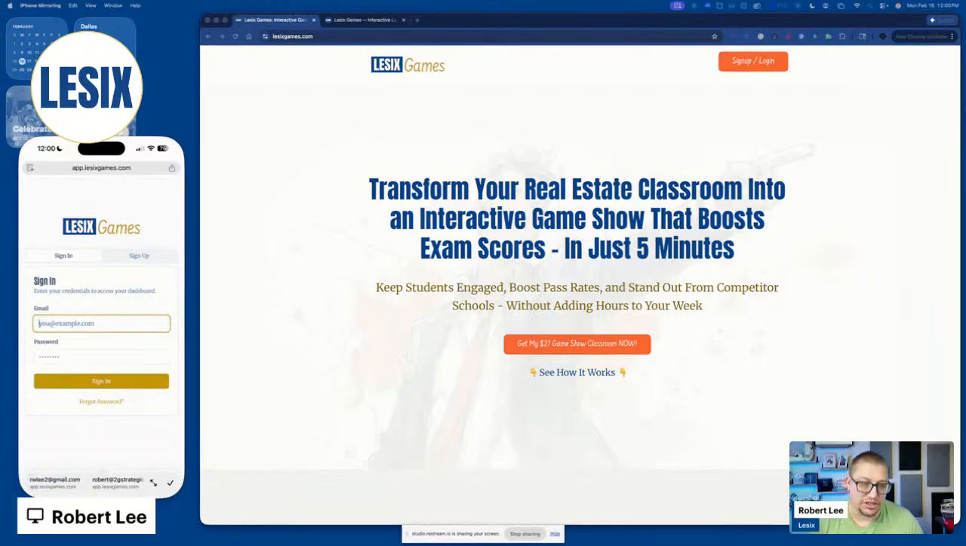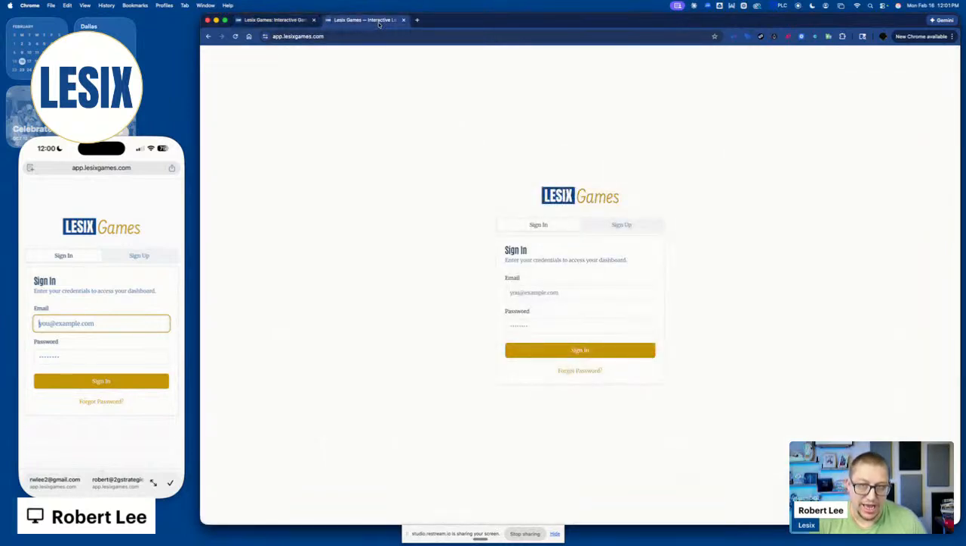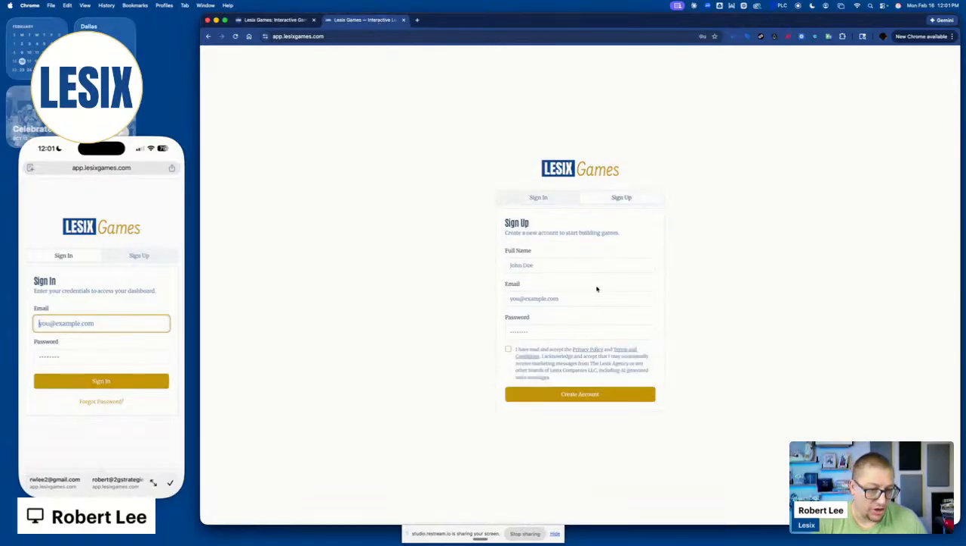In front of you, you see the landing page. This is really a sales-oriented page. But you'll also notice that at lesixgames.com, you can click the little button here, sign up, log in, and it will take you to app.lesixgames.com, where you can sign up for your account. You'll need to enter your name, your email, and your password. We do have our standard disclaimer here, and you have to check that to be able to access your free account.